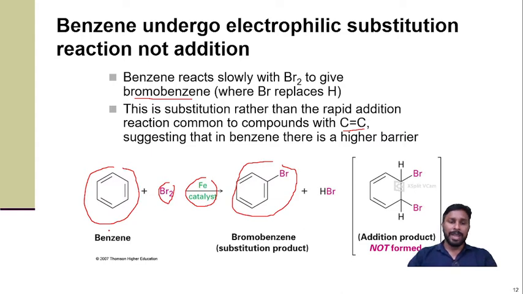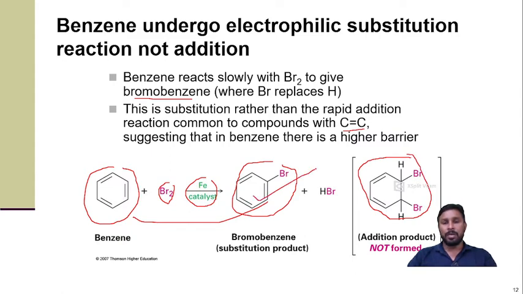So we can say benzene has two possibilities. One is this one: benzene reacts with bromine and produces bromobenzene, or benzene gives the addition reaction with bromine and produces this one. But practically we get bromobenzene, we do not get this product. So it is itself explained that benzene undergoes the substitution reaction, not the addition reaction. This product is not preferable.